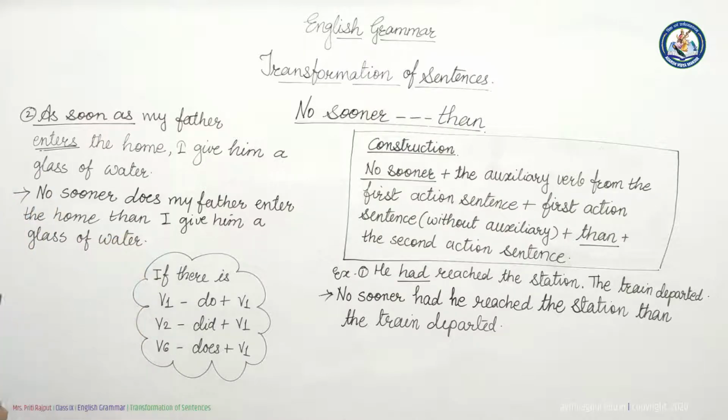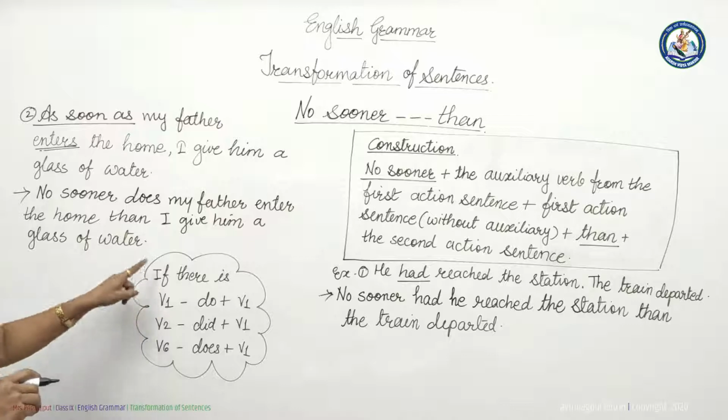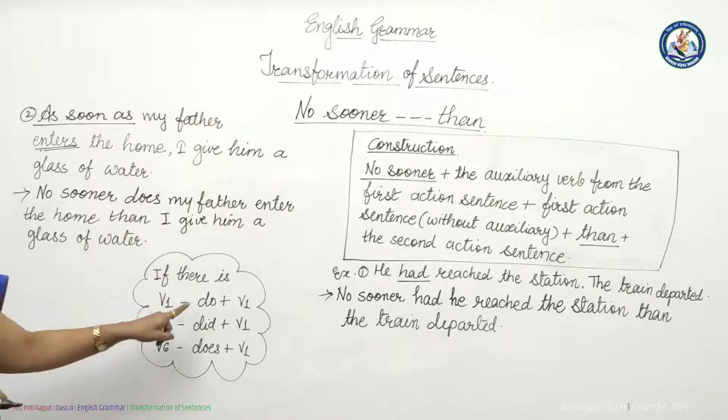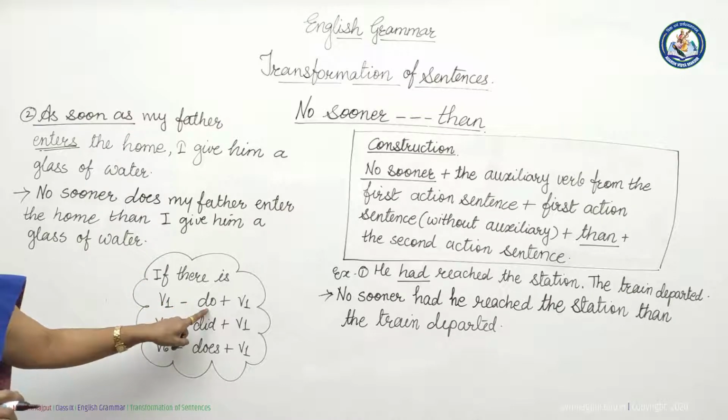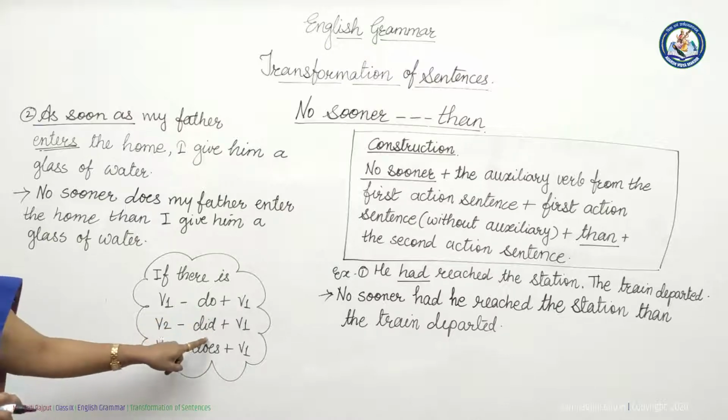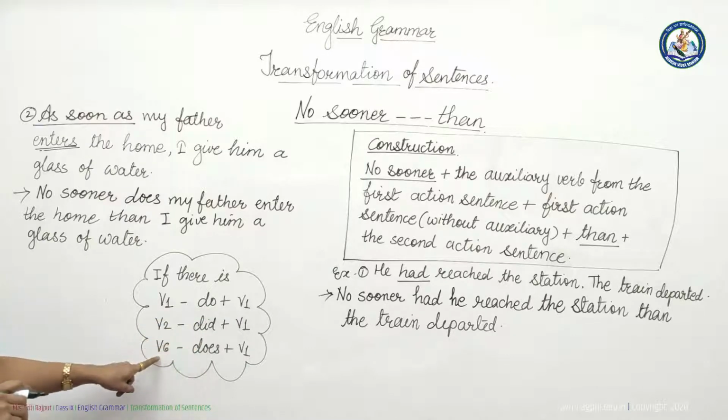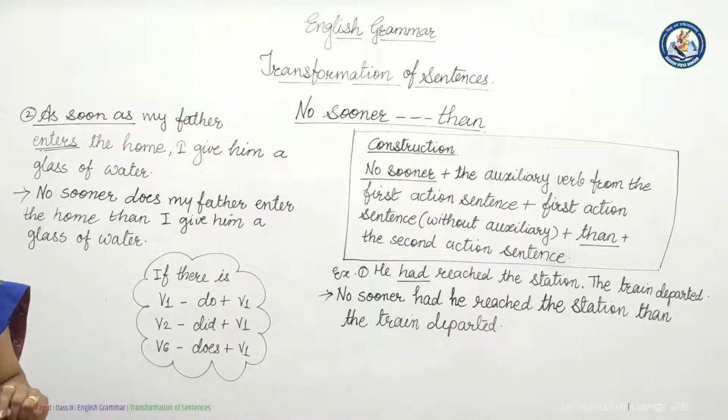It is pretty clear to you. Point to be remembered: if there is V1, then we have to write do. If there is V2, then we have to write did. And if there is V6, we have to write does.